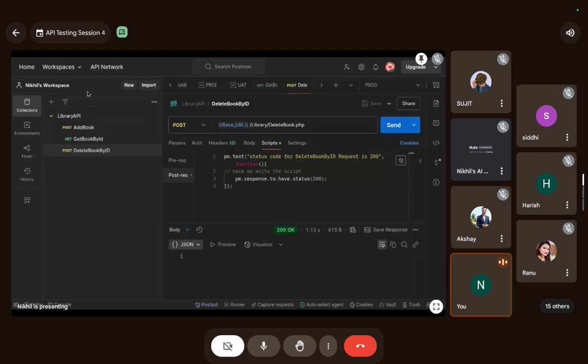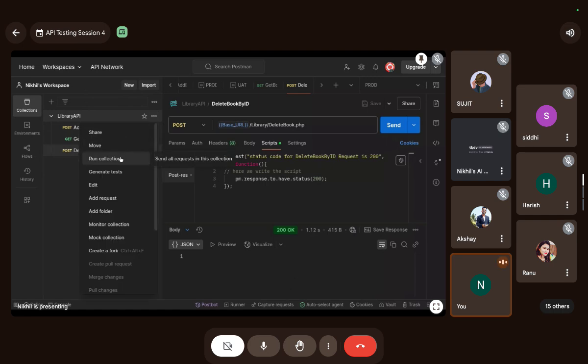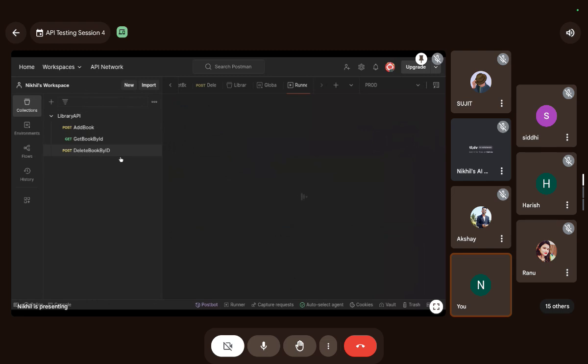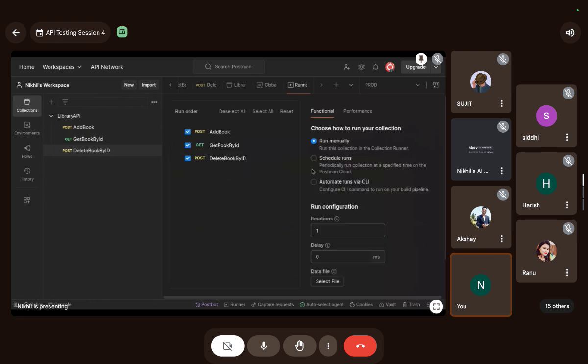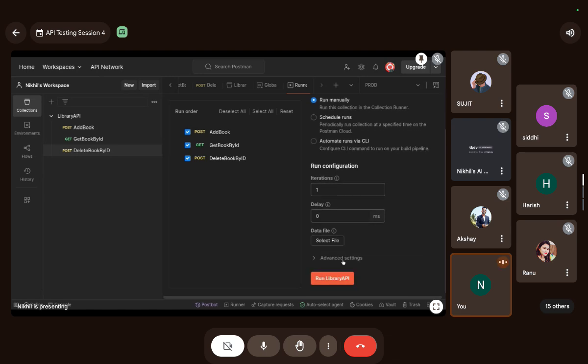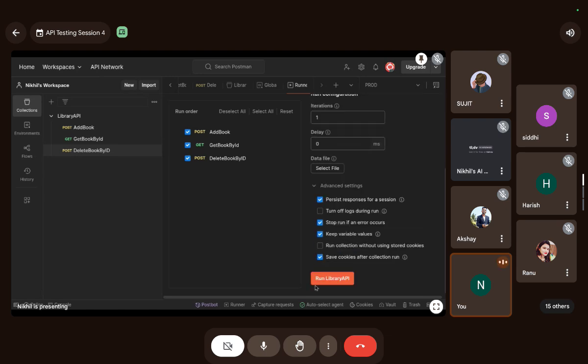Okay guys, let's run these three requests together. I am clicking on run collection. This is the collection runner, and I will click on run manually. We will run the scheduled run and automatic run via CLI later. I will just run every request one time, so I'm keeping the iteration one. Advanced settings have nothing to do with us. And I will click on run library API.